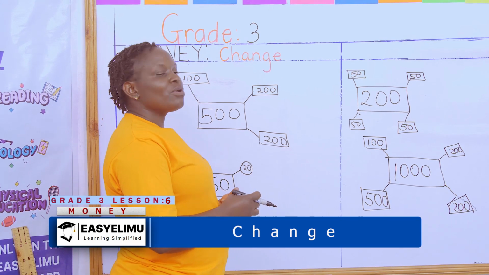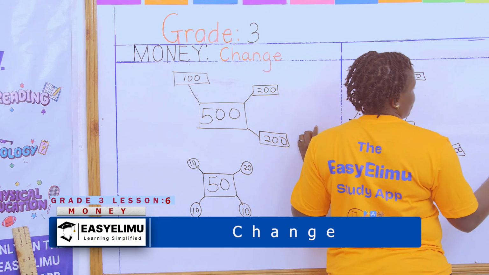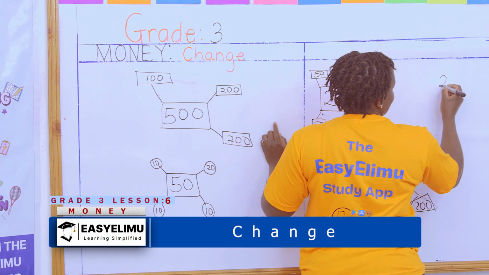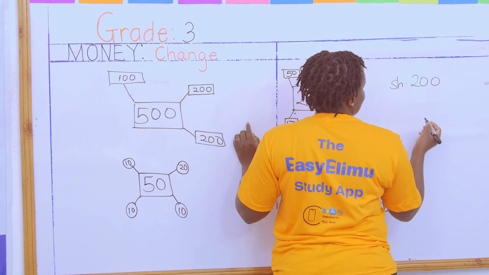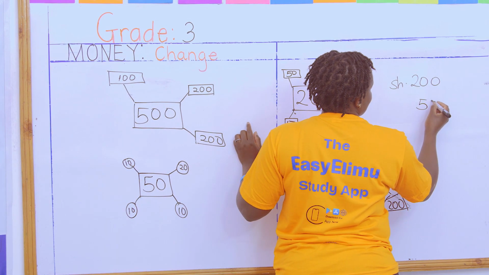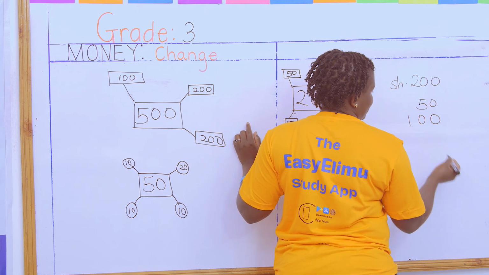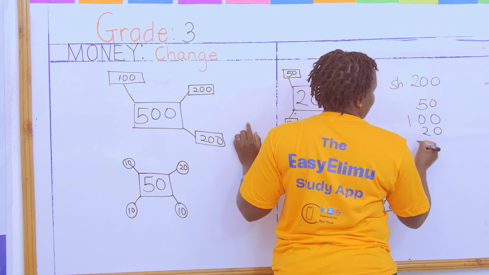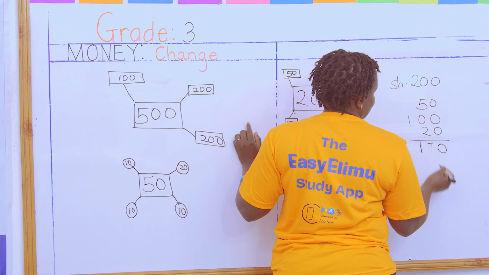Change can also mean when you are sent to the shop and you've been given a 200 shilling note. They tell you to buy bread, which is 50 shillings, sugar, which is 100 shillings, and tea leaves, which is 20 shillings. When you put together, you get 170.